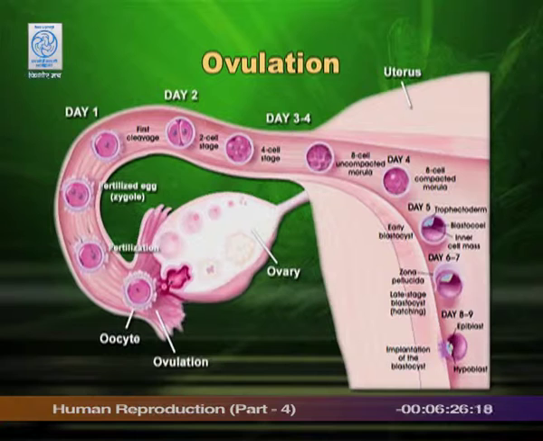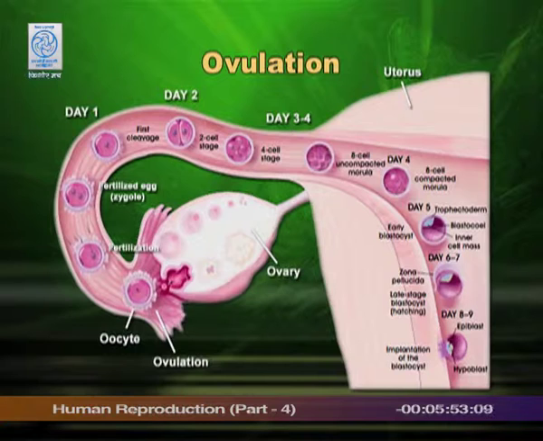In this particular slide, you can see part of oviduct and part of uterus. You can see fimbriated end, you can also see ovary. And when ovulation took place, ova came into the fimbriated end, the initial 1/3 of oviduct, and fertilization has to take place here if it is taking place. It is also numbered by days, 1 day, 2 days, 3 days. As I told you, life of ova is 2 days. If it is not fertilized, it will die.